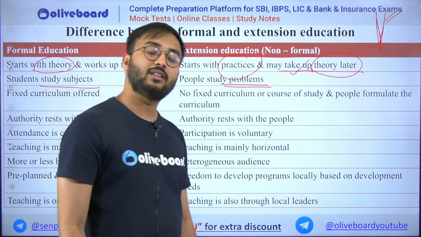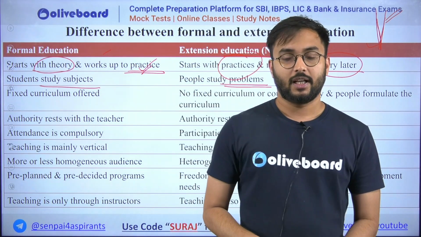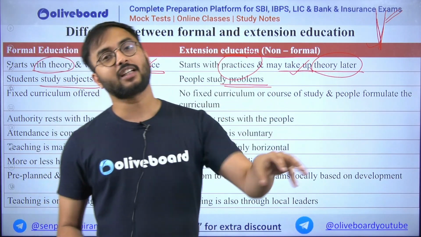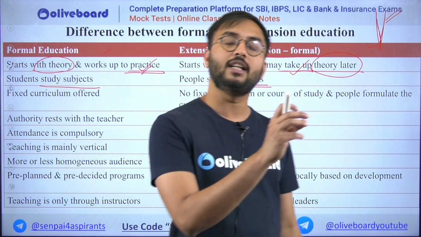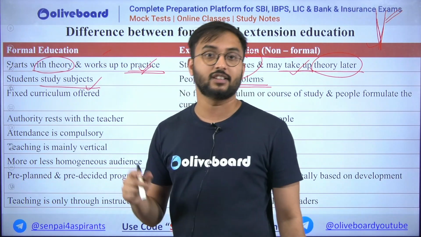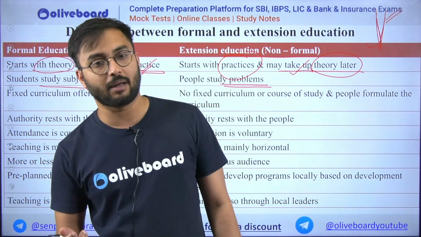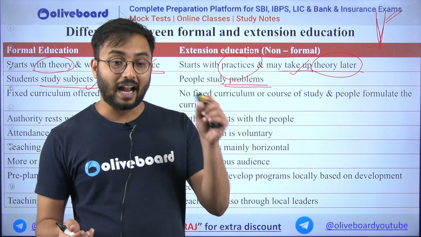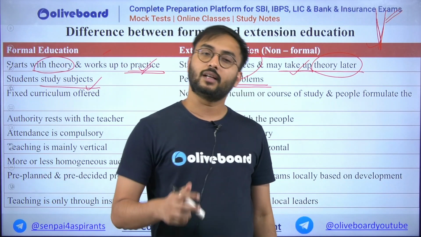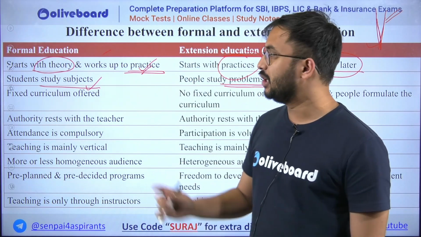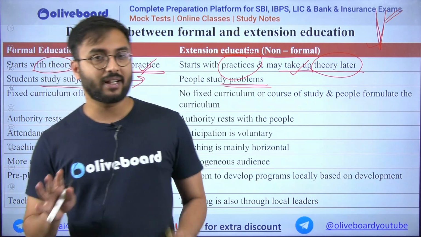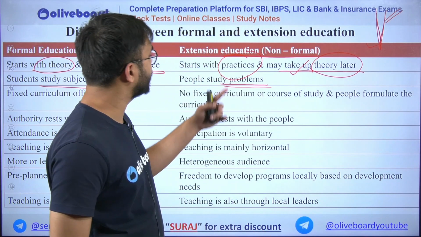Okay, for example, just take an example of a particular plant. If a particular aphid, which is an insect, attacks that particular plant, and if that aphid is eating the leaves of the plant, in formal education you would be studying about this particular subject, that is entomology. In that entomology you will be learning about a particular insect named aphid, and it attacks the plant's leaves, it eats the plant leaves, and then it destroys the crop. This is what you learn, and then you will try to observe this on the field. Am I right? In formal education. What happens in extension education?